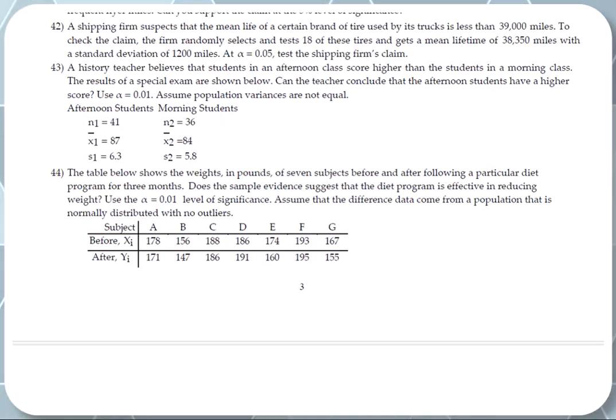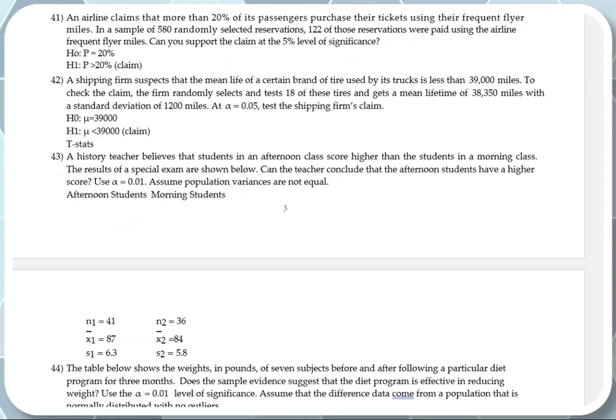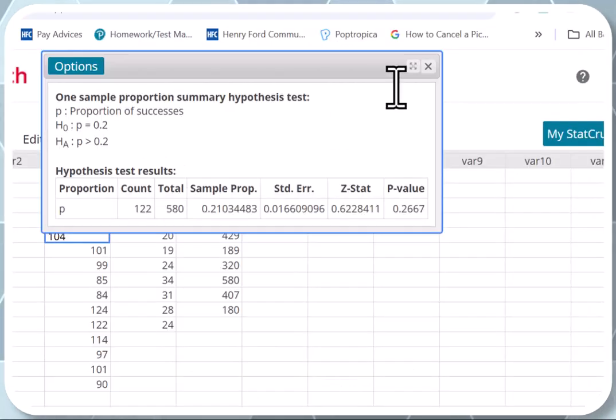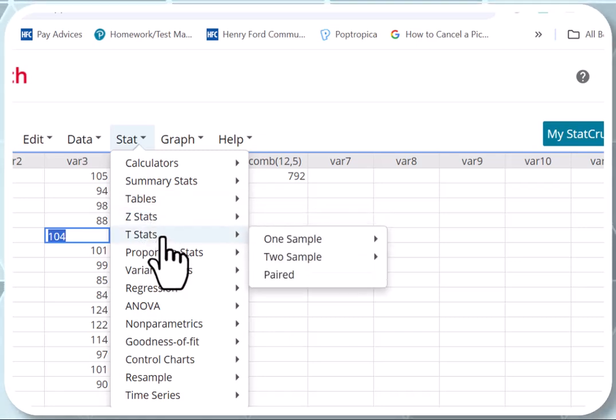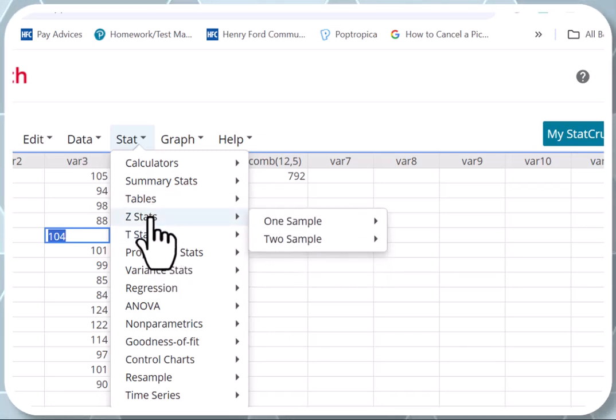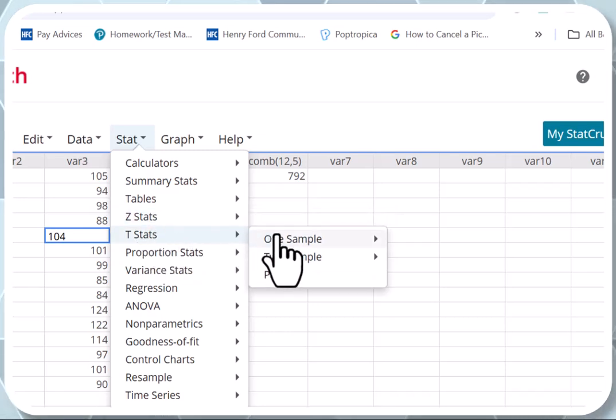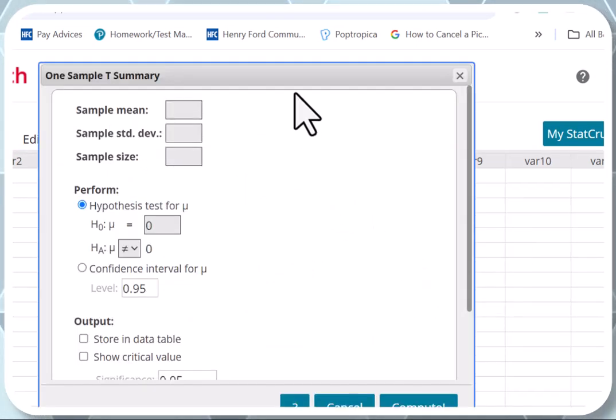So let me show you the null and the alternative. The null will be mean equals 39,000. The alternative will be mean less than 39,000 miles, which is the claim. We're going to run a t-stats. So we go to Stat, T-stats. When do you use z-stats? Only when the population standard deviation is given to you. T-stats, one sample with summary.